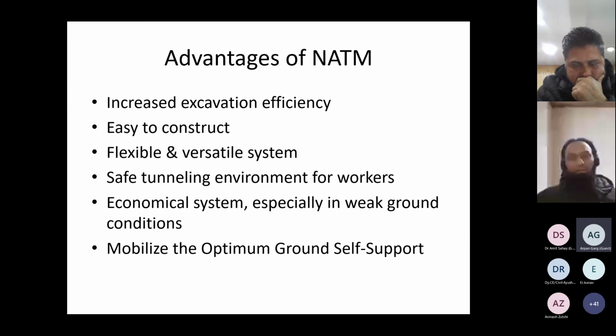So there is also a time benefit, which helps the economics of the project. The last but not the least advantage is that we mobilize the optimum ground self-support capability. We are not stabilizing the ground itself, but the ground itself is stabilizing the tunnel.